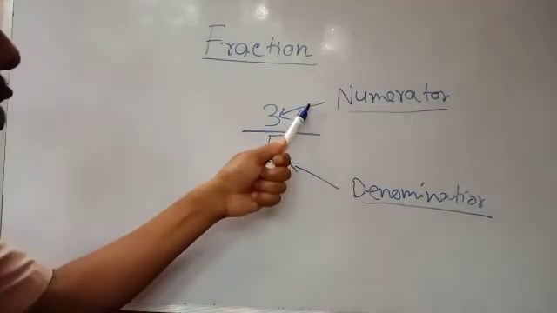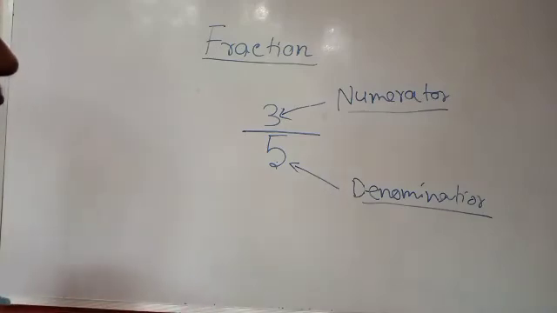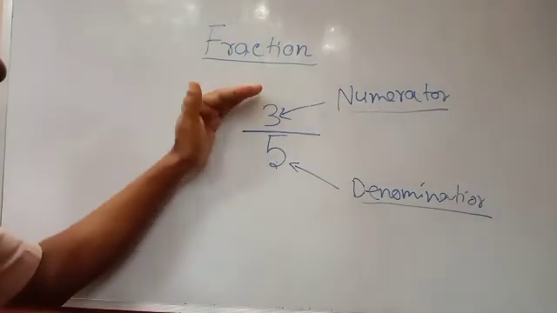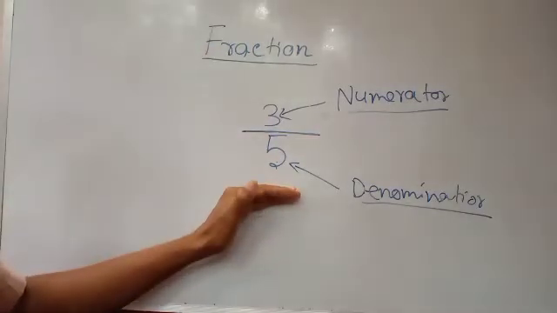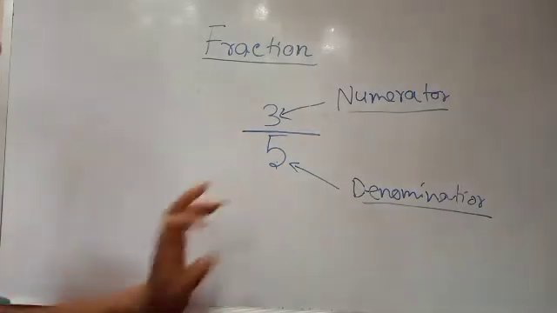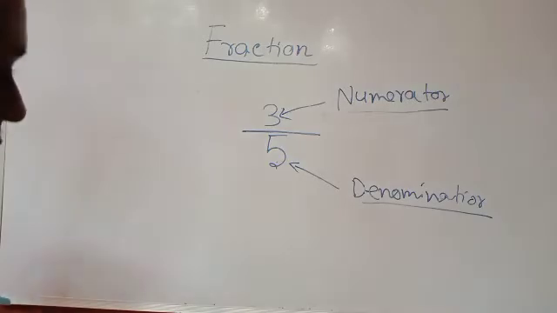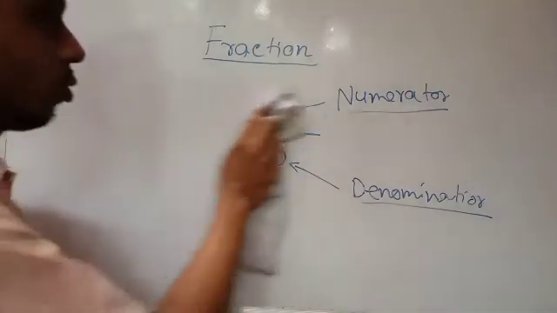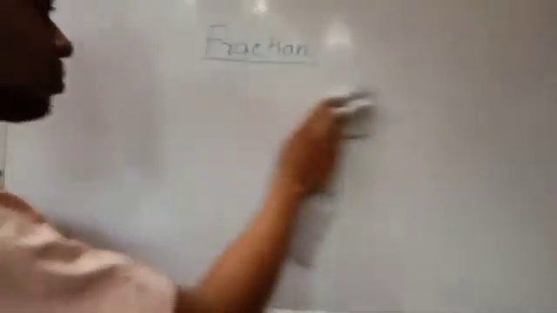So the numerator will always be the upper part and the denominator will always be the lower part. It will not change, with the denominator sometimes on top and the numerator second. Always the numerator is the upper part and the denominator is the lower part. So these are the two parts of the fraction: the numerator and the denominator.